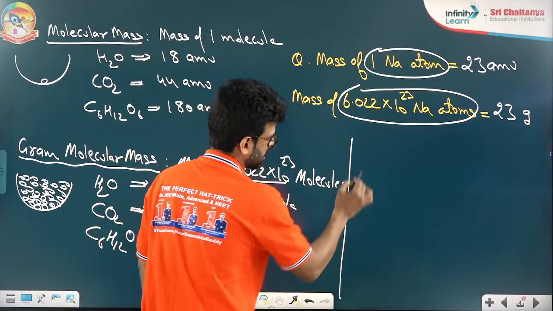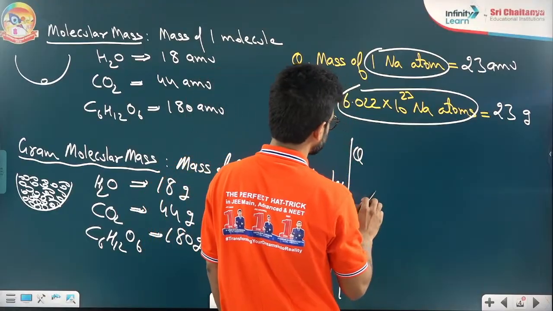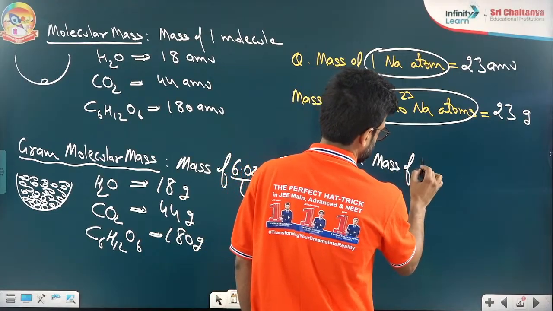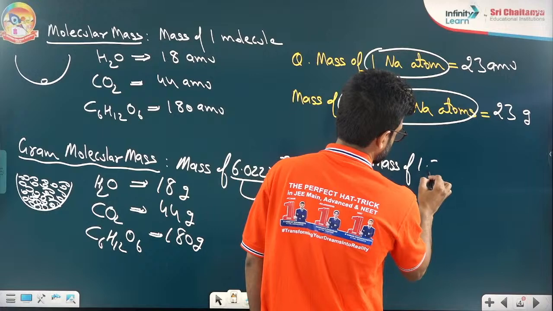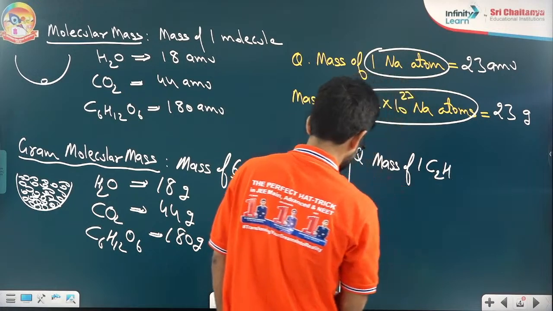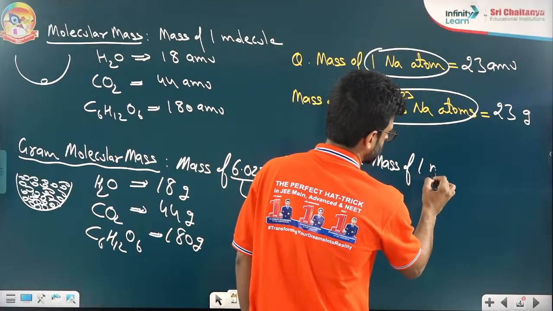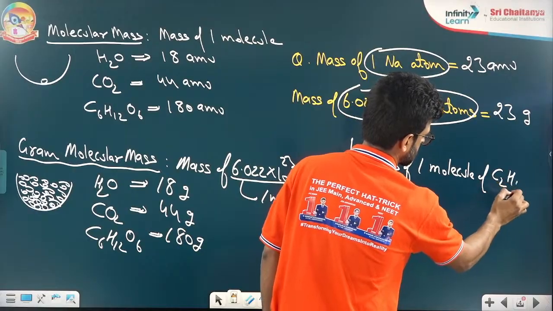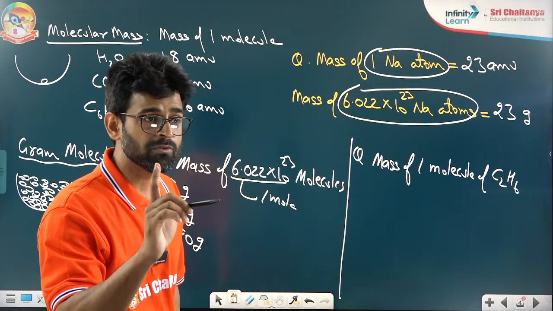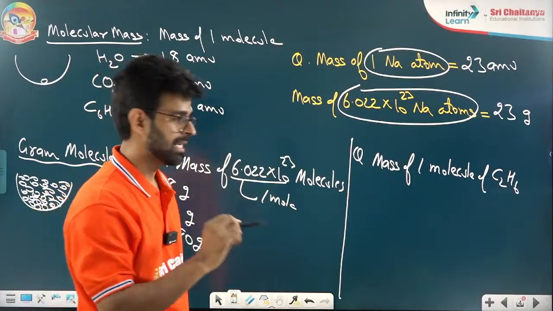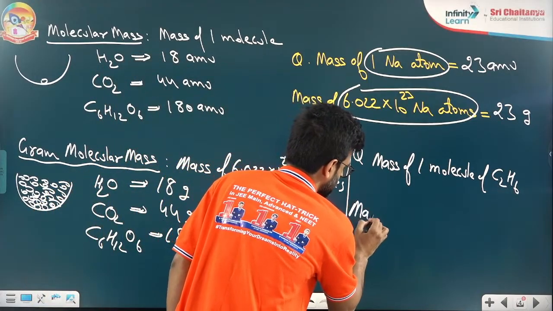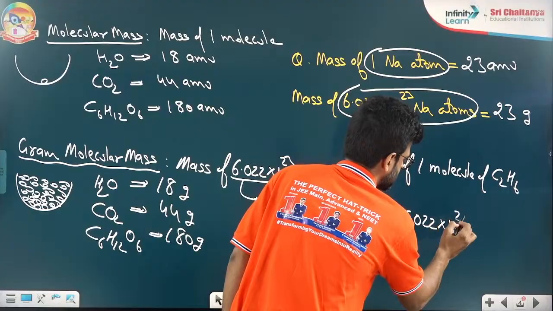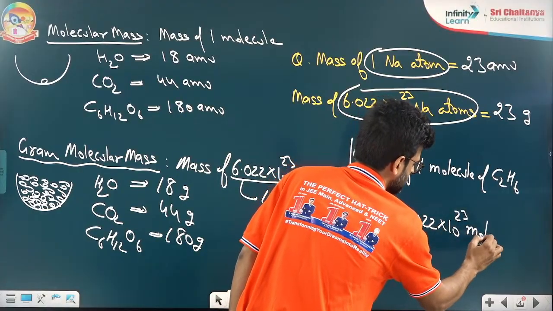Now, the next question. Just to be clear, one more last question on this. Tell me, the mass of one molecule of C2H6, ethane. Mass of one molecule of ethane. The next thing I'm writing here is the mass of 6.022 times 10 to the power 23 molecules of ethane, right?